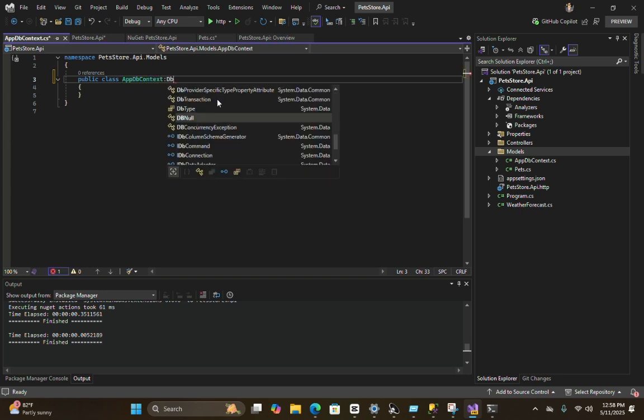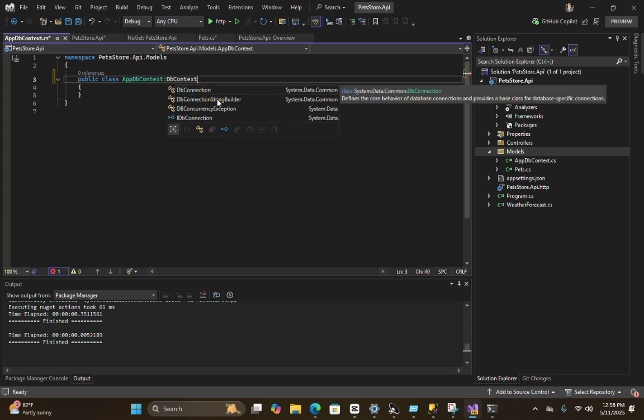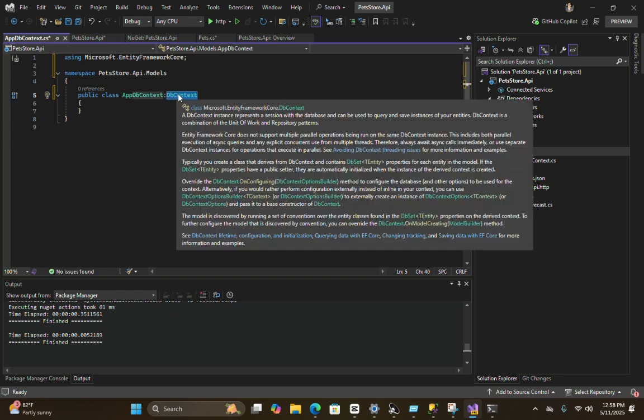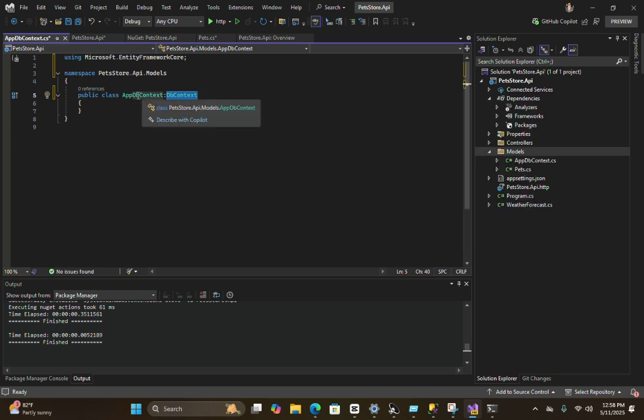I told you, this is the main class which is provided by Entity Framework Core, which helps our manager to talk to the database, to create, read, update, delete database tables. So through this manager we are doing database operations in our entire application.